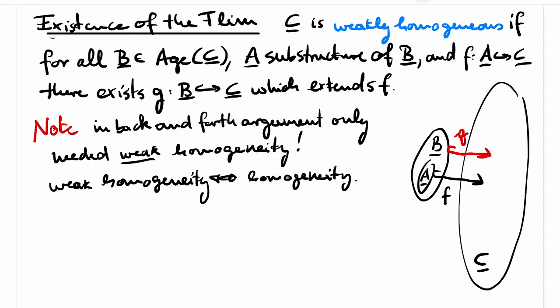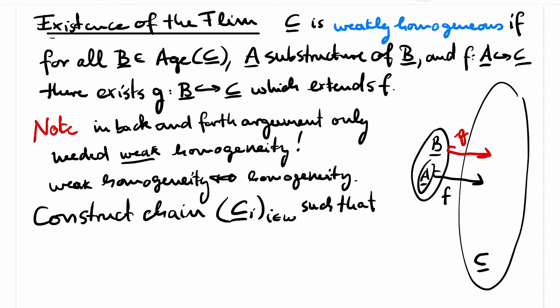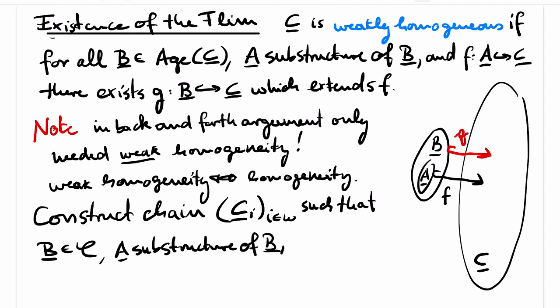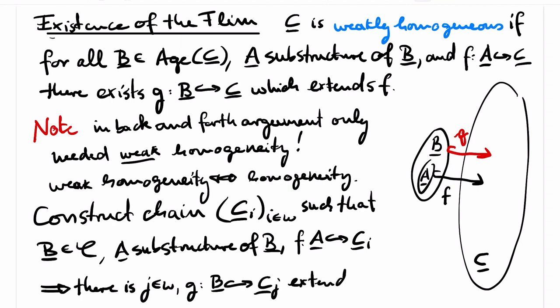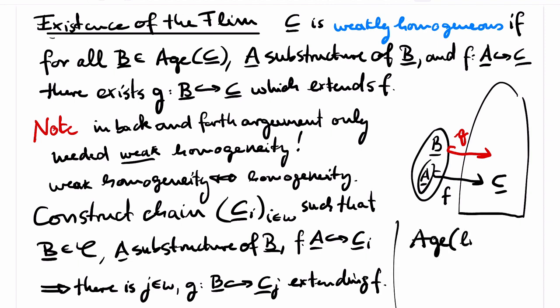The Fraïssé limit is defined using a countable chain of structures Ci in our class, such that if B is in the class and A is a substructure of B, then every embedding of A into some Ci in the chain can be extended to an embedding of B into some Cj in the chain. In this way, we make sure that the limit of the chain is weakly homogeneous. Also note that the age of the limit of such a chain is precisely the class we started with. This is again not very difficult, and I suggest to do this as an exercise now.